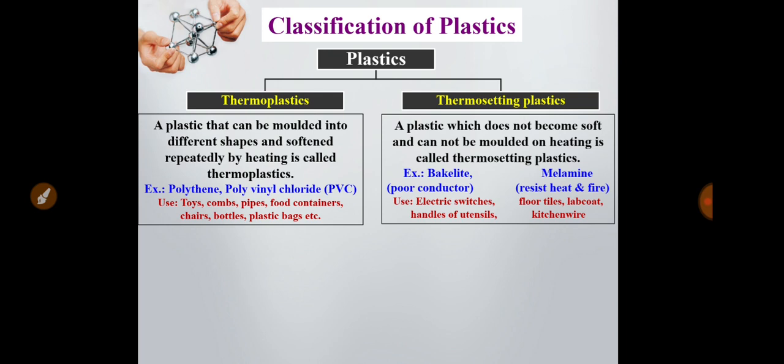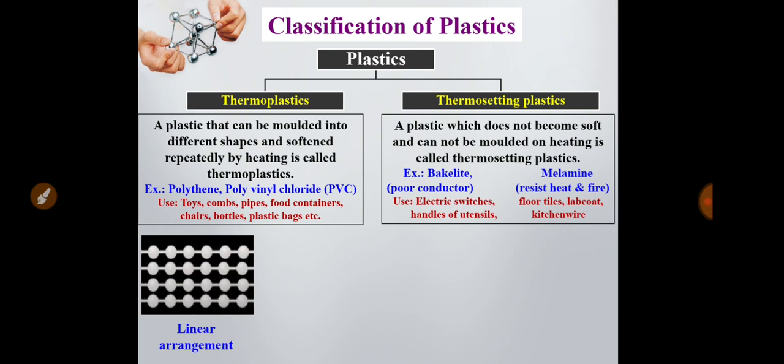Now we can investigate the difference in properties of thermoplastic and thermosetting plastic, why they are different in properties. You can see it from their structural differences. What are the structural differences? Now, in thermoplastic, the polymer chain is a linear arrangement. You can see that one polymer chain is not connected with another, that's why it is a linear arrangement.